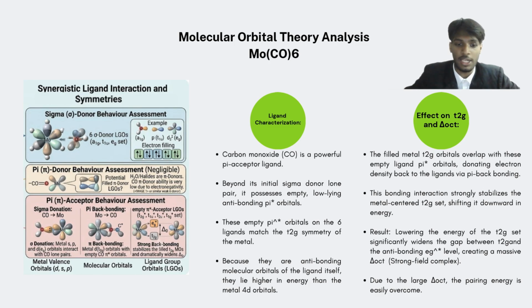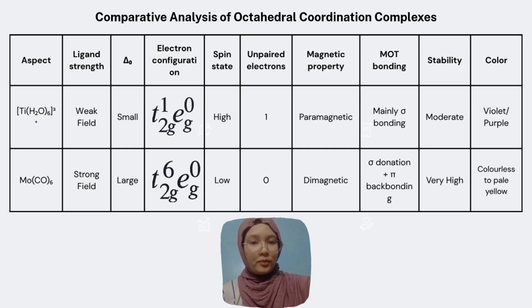So finally, the ligand characterization of molybdenum. Carbon monoxide is a powerful pi acceptor ligand. Beyond its initial sigma donor lone pair, it possesses empty low-lying antibonding pi orbitals.